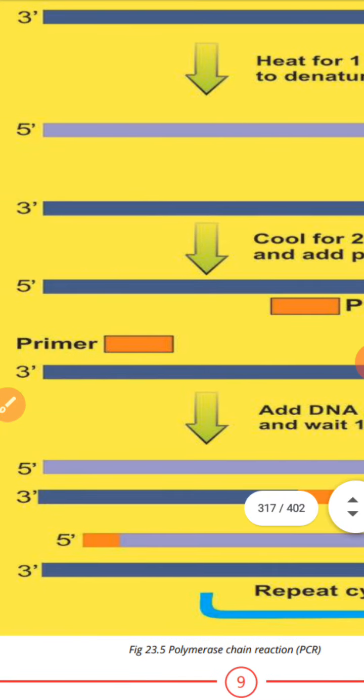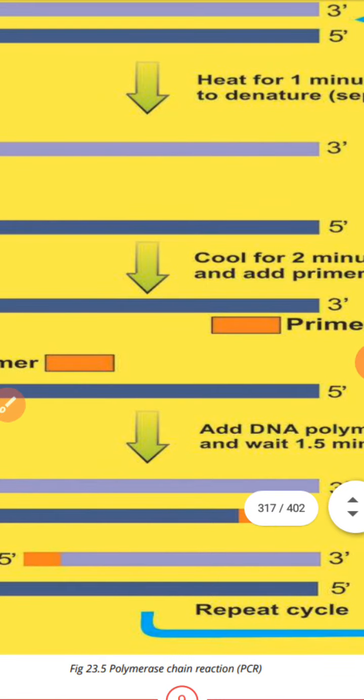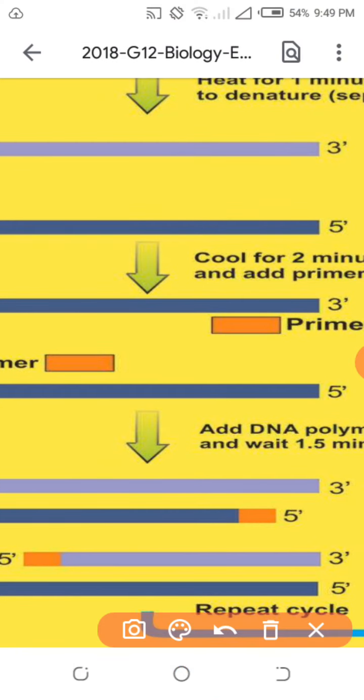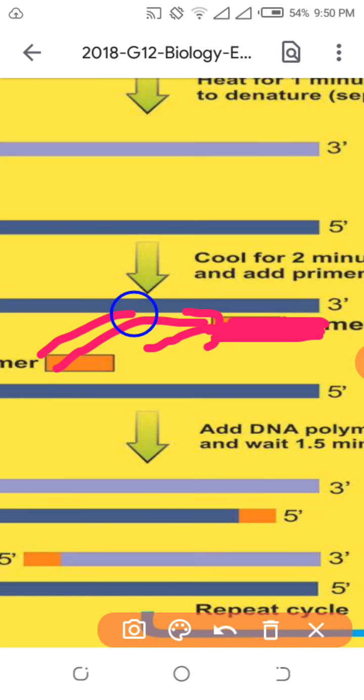So who helps in this problem? RNA polymerase forms a little primer. Primer means a strand of RNA, which consists of uracil. You may be thinking, sir, we are forming a DNA strand, so no problem, because once the primer is formed, you can change uracil into DNA nucleotide later on. The DNA polymerase will change uracil into DNA nucleotide, but DNA polymerase can only add to already formed nucleotides. So when the primer is formed, DNA polymerase starts working and forms the new strand of the DNA.